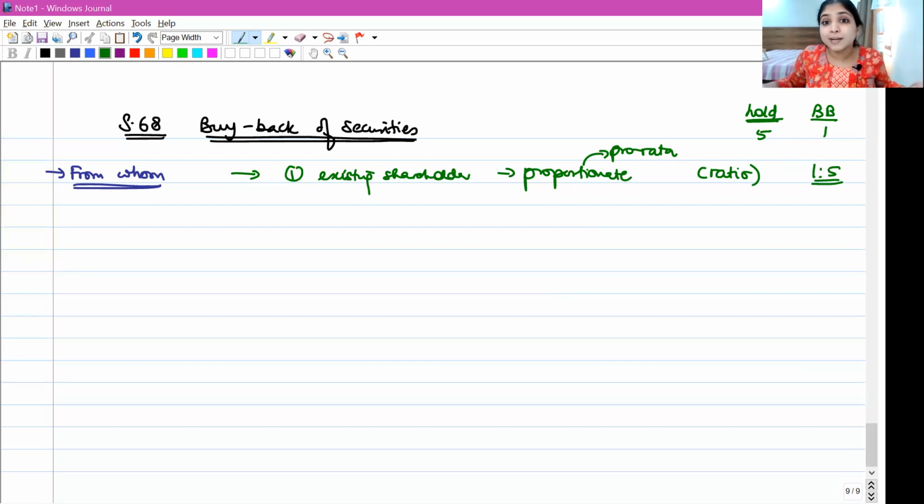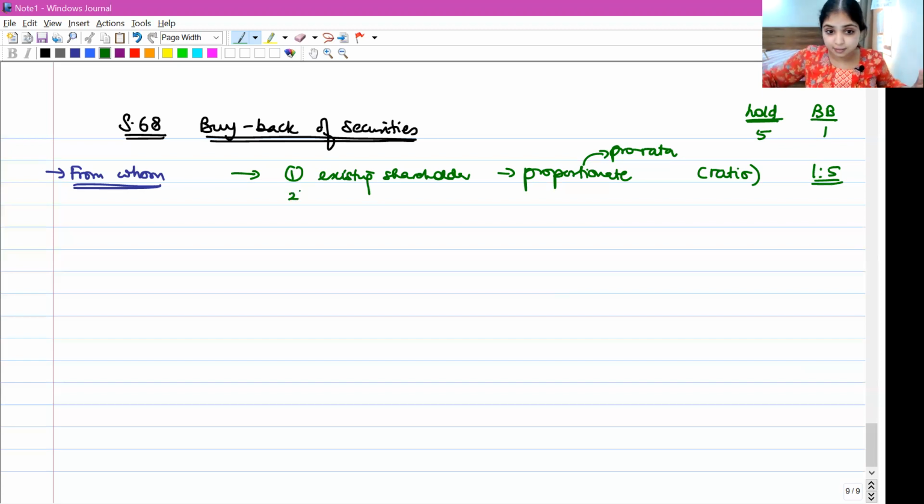If you already own 20 shares, we are going to buy back 4 shares from you. So when I say that the company can buy back securities from its existing security holders on a proportionate basis, it means that the company will come up with a ratio. How many shares do you hold? From that, how many shares are we going to buy back? So on a proportionate basis, from all the shareholders, on the basis of this ratio, the company will buy back shares. This is the first method.